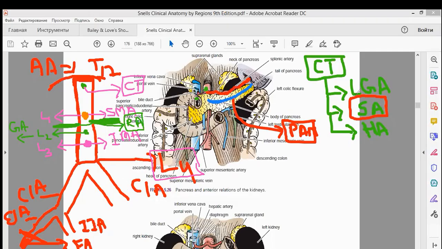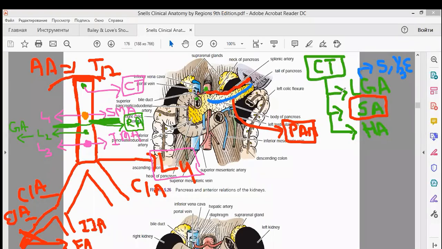Then you have the left gastric artery, which is giving blood supply not only to the stomach along the lesser curvature, but if you remember, it is also supplying the lower one third of the esophagus. When I explained the esophagus, I explained that the lower one third part of the esophagus is also given blood supply by this artery, the left gastric artery. And this left gastric artery is a branch of which trunk?